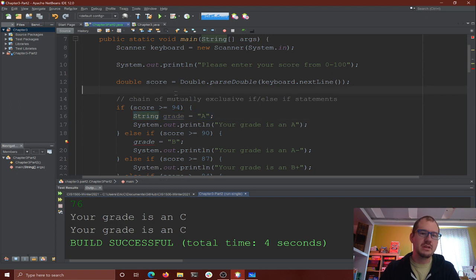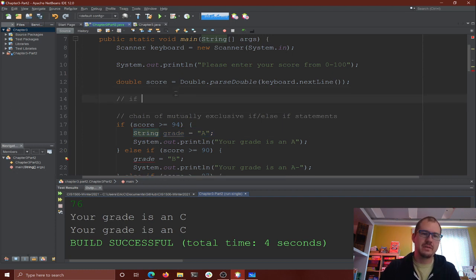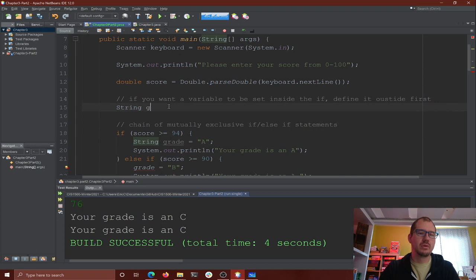So if you want a variable to be set inside the if, define it outside first. We'll say, I'm going to have a string for grade. I don't need to give it a value right away. I could if you want to, but that's fine.